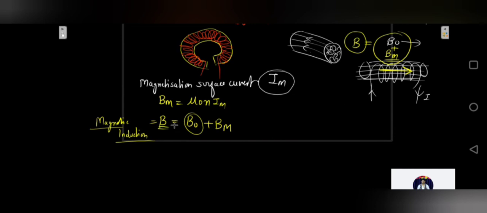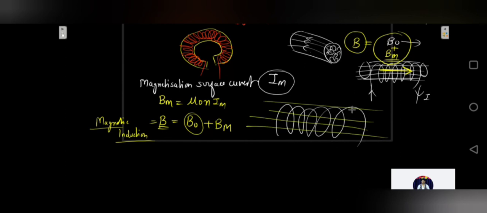So the magnetic induction may also be defined as the total number of magnetic field lines crossing a particular cross-sectional area. Okay, that can also be considered, because if this is your solenoid, this is your original magnetic field. In addition, the magnetic field which is produced will be in the same direction. So if you consider a cross-sectional area, the number of field lines passing through this cross-sectional area will be your magnetic induction. So it can be another definition of magnetic induction, that is, the number of field lines crossing per unit area which is kept normal to the material.